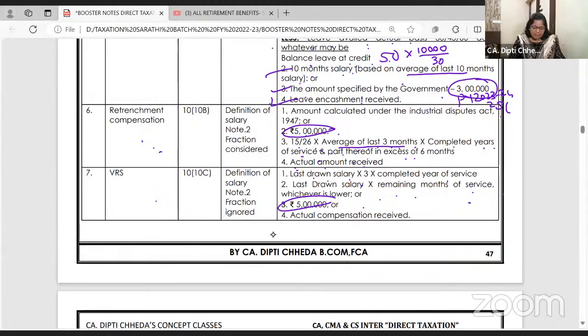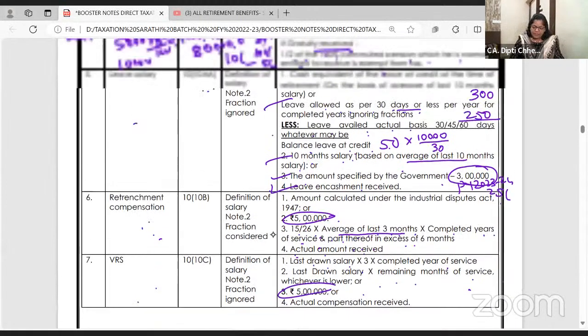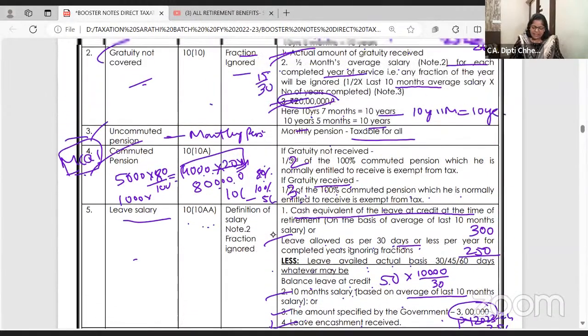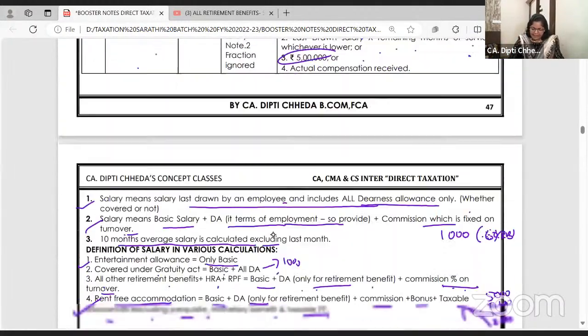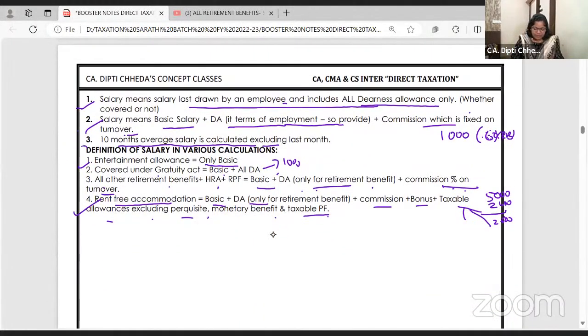So what's the government limit for VRS and retrenchment? 5 lakhs. Leave salary, 3 lakhs. Pension, no limit. Gratuity, 20 lakhs. So you just have to calculate, and I've already cleared the various definitions of salary. The salary chapter is super duper scoring. The only pumping heart of this chapter is the types of PF, which I covered last Saturday in the Magic of Logic series. And today I covered all the retirement benefits and definitions.